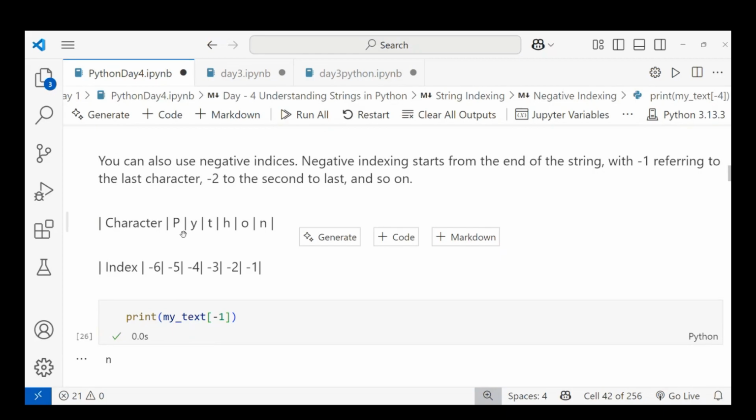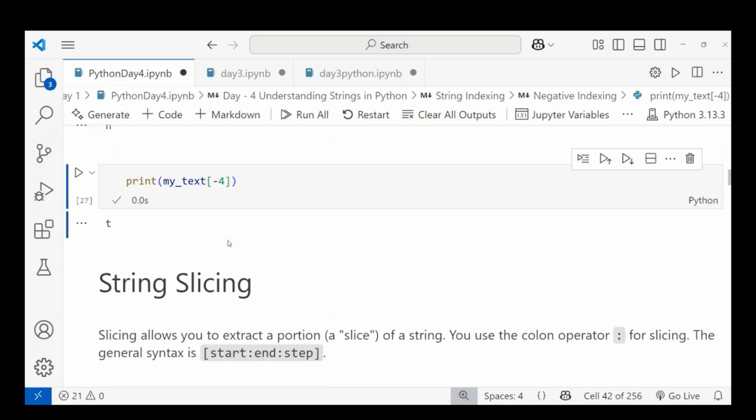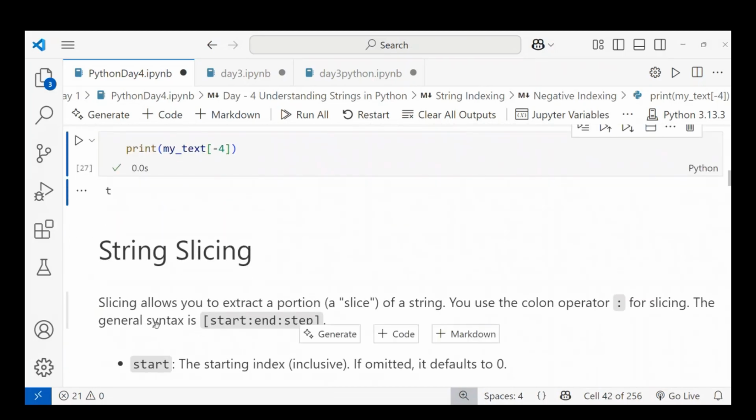So start index 0 using positive indexing, and for negative indexing, the index is -5. Using positive indexing, the index is 3. Like that. Now let's start with the syntax. This is the general syntax: start, end, and step. It is for skipping.